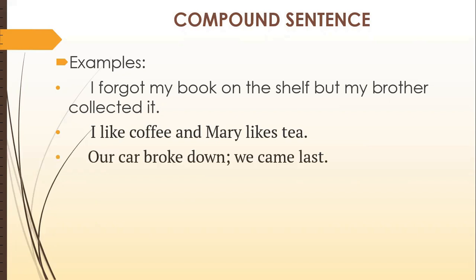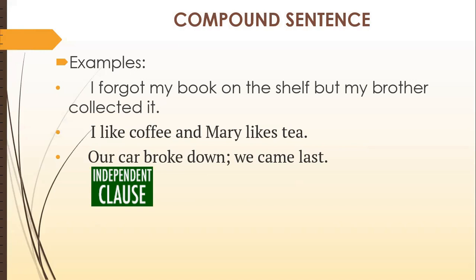Our car broke down; we came last. Our car broke down, semicolon, we came last. The semicolon has fulfilled the requirement of a conjunction. So in a compound sentence, it is possible that clauses are joined with a coordinating conjunction, but a semicolon can also be used. Or if we don't want to use a semicolon, we can use so as a conjunction: our car broke down, so we came last.